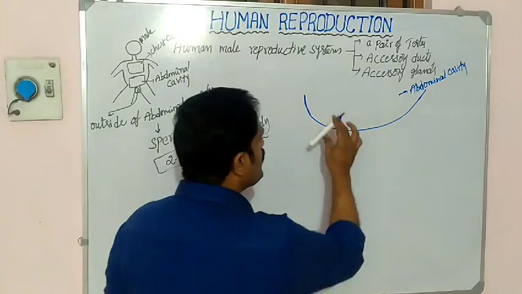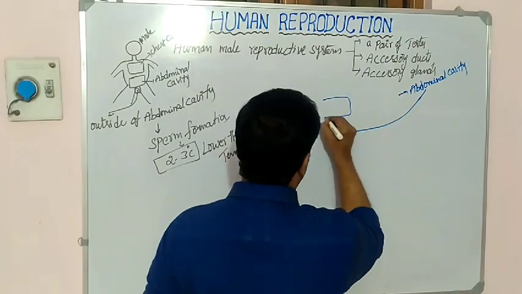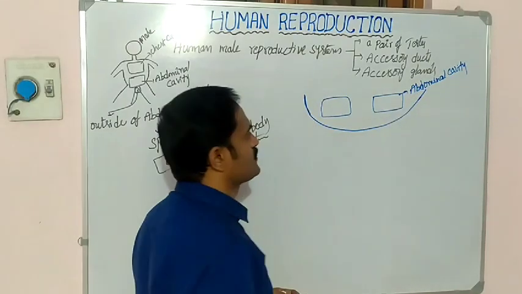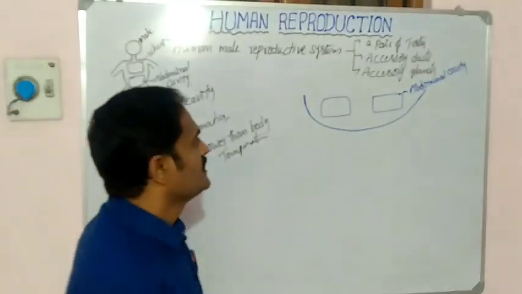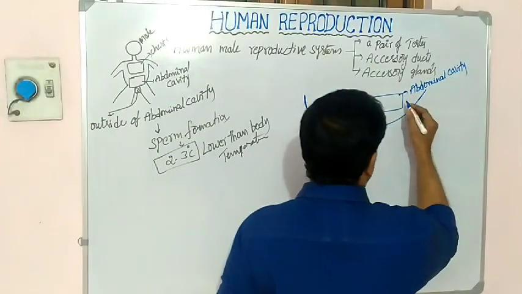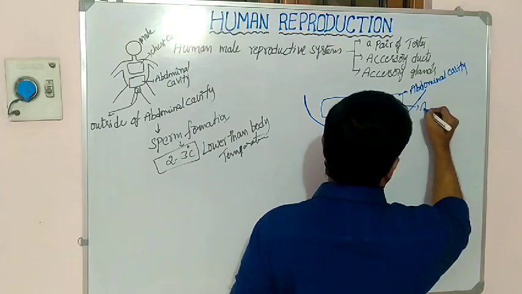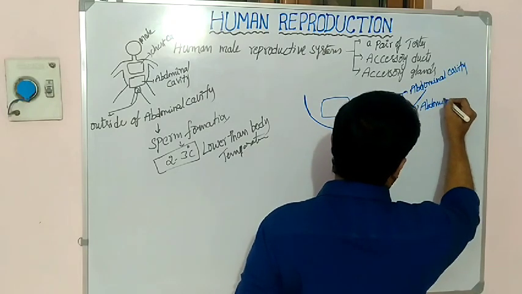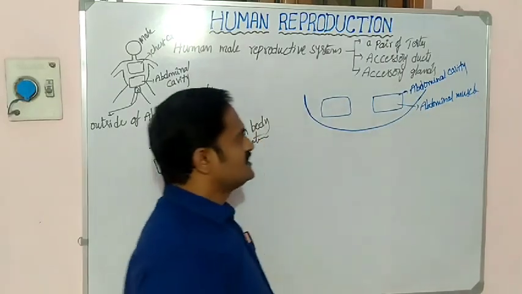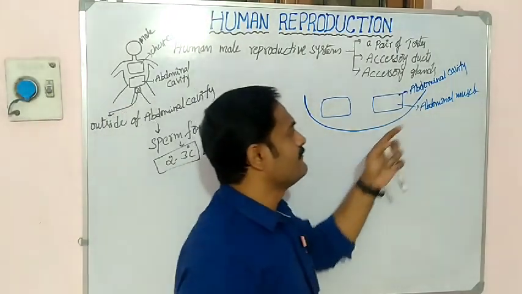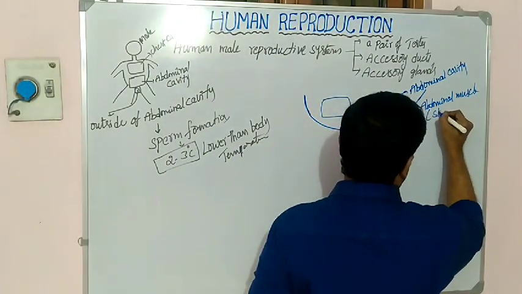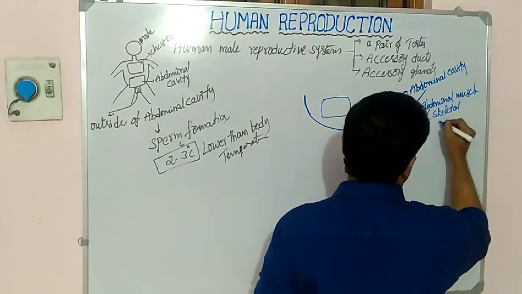So both sides of the abdominal cavity, this is one portion of the abdominal cavity, this is also one portion of the abdominal cavity. So the abdominal cavity consists of abdominal muscle. So this abdominal muscle is which type of muscle? It is a skeletal muscle, remember.